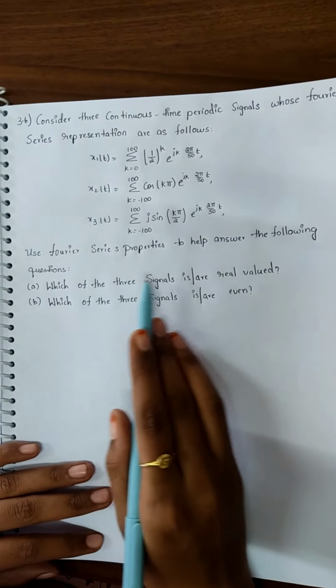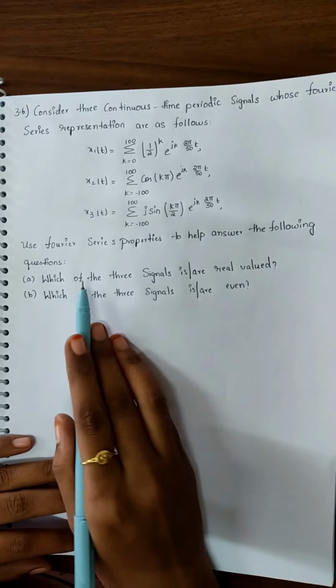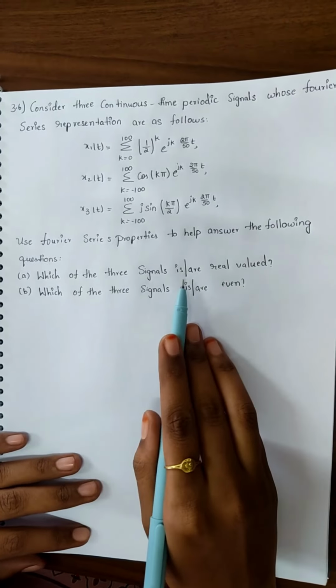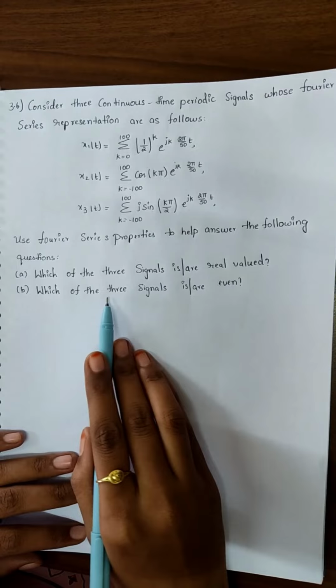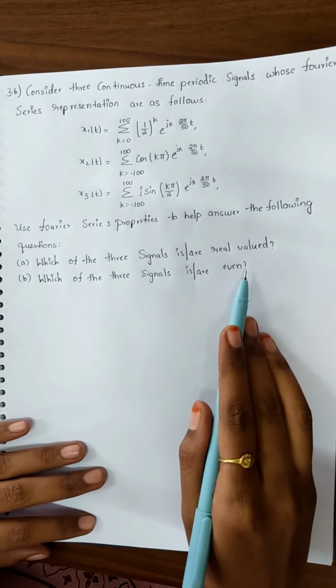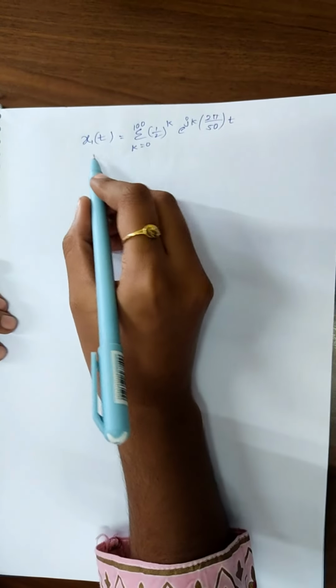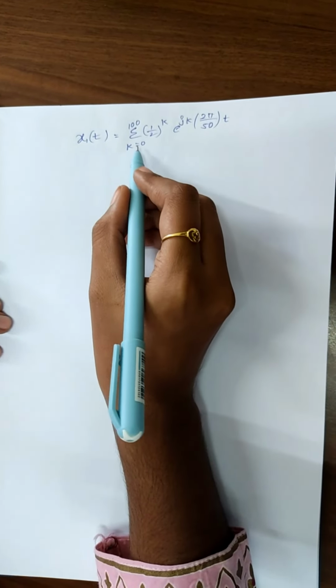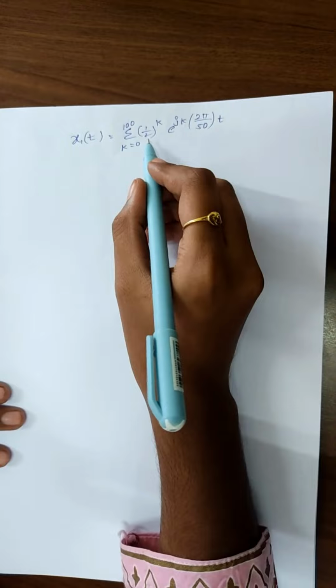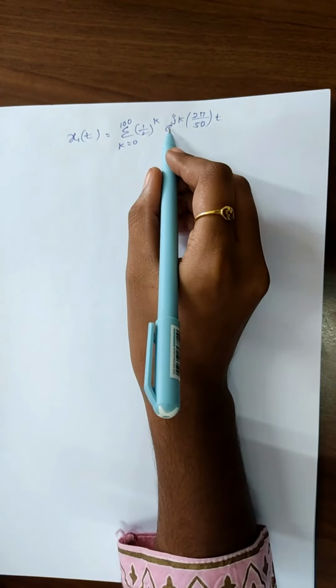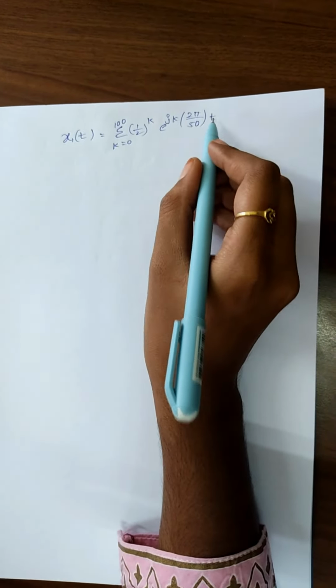Use Fourier series properties to help answer the following questions. Which of the three signals is or are real valued? Which of the three signals is or are even? So I am going to solve the first Fourier series, x1(t) equals the summation from k equals 0 to 100 of (1/2)^k e^(j k 2π/50 t).